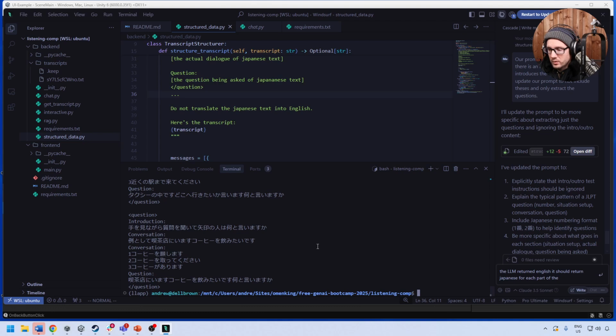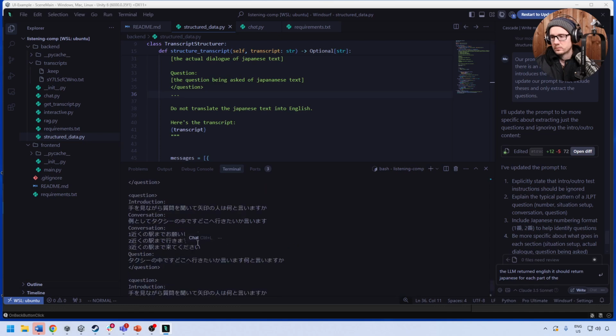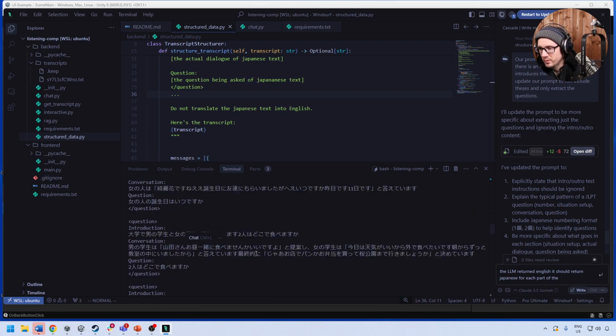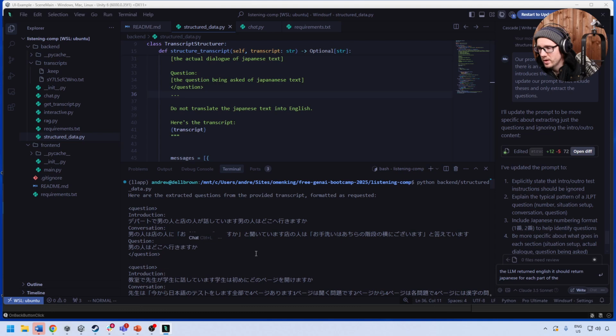Conversation. So notice another thing, it's repeating conversation, right? Why is it doing that? So let's go to the first one, which I know really well. We'll go all the way to the top, wherever that is.